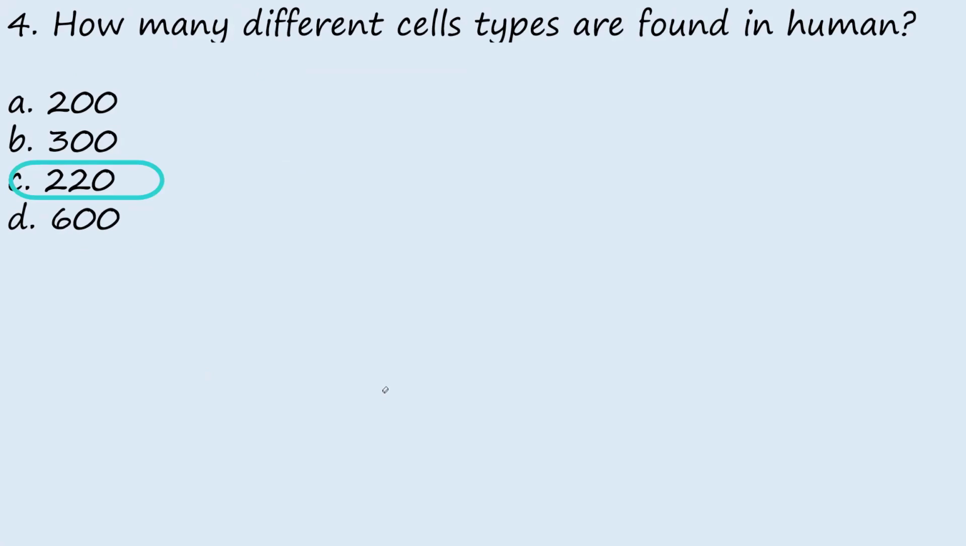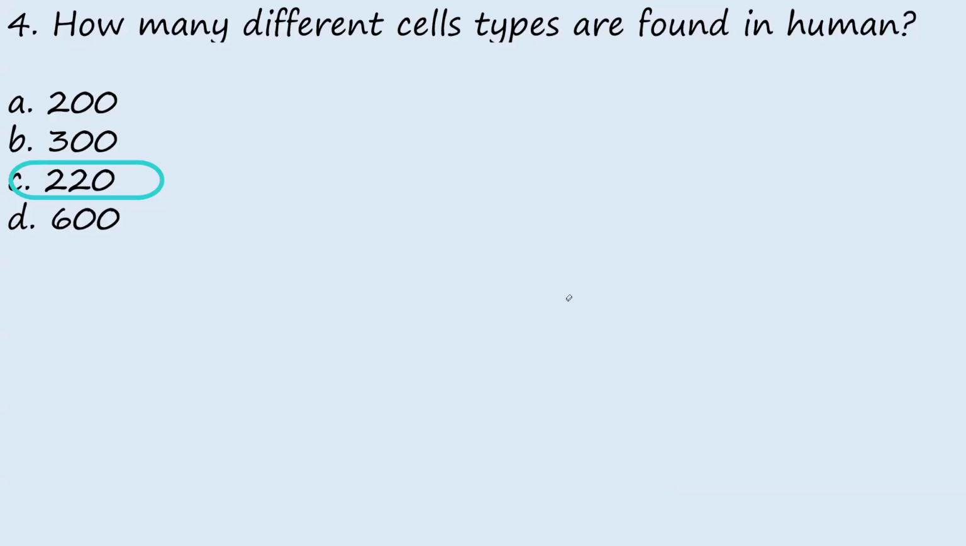So generally in human beings, there are different cell types like white blood cells, red blood cells, kidney cells, which are nephrocytes, cardiocytes, hepatocytes. All these are different cell types that are found in humans. So we have about 220 different cell types in humans.